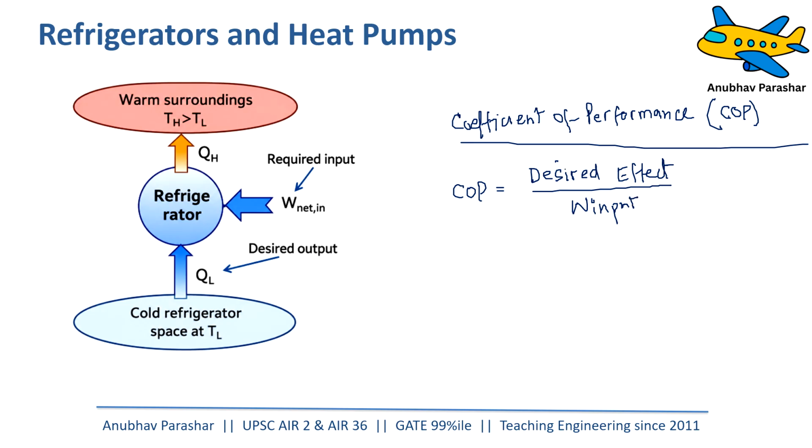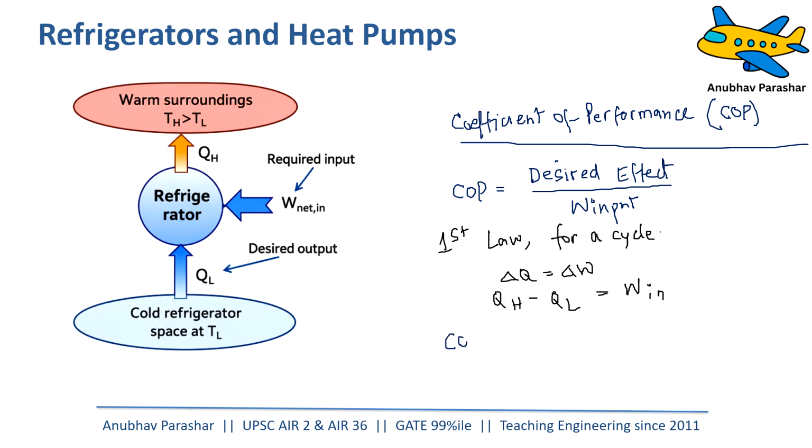Okay. Now, first, let us try to calculate what is the work input from first law. We all know what is first law. First law says for a cycle, we can say the net heat transfer is equal to net work transfer. So what is the net heat transfer? I can say again QH minus QL, right? This is the net heat transfer. This should be equal to the work input, right?